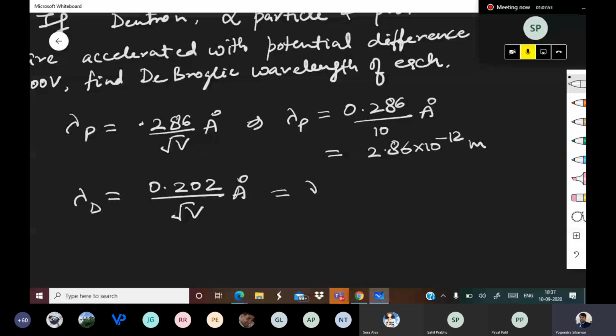So lambda D is equal to 0.0202 angstrom, or you can write 2.02 into 10 to the power minus 12 meters.